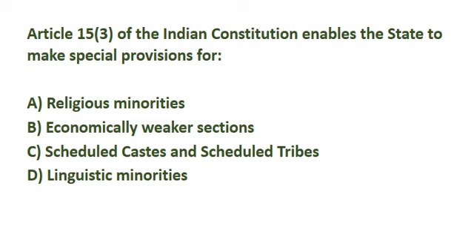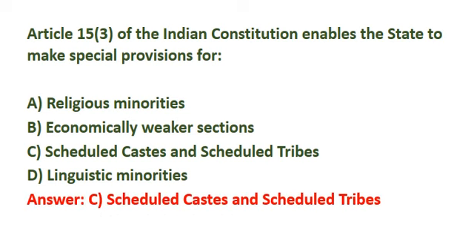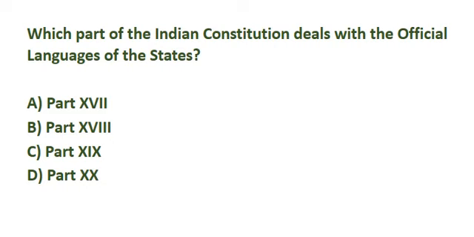Article 15(3) of the Indian Constitution enables the state to make special provisions for. Correct answer is option C, scheduled castes and scheduled tribes. Which part of the Indian Constitution deals with the official languages of the states? Correct answer is option C, Part 19.